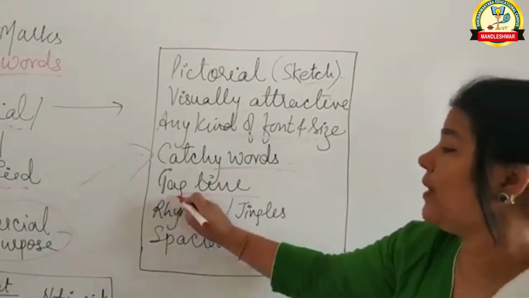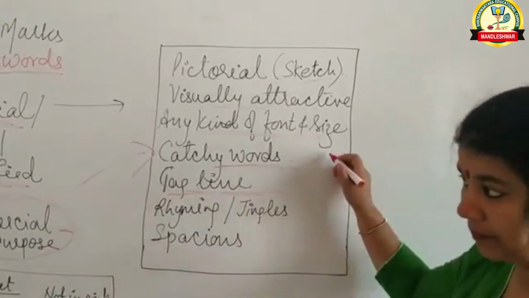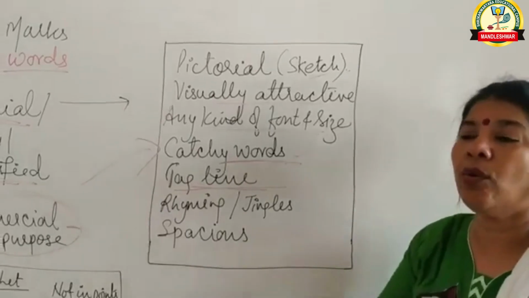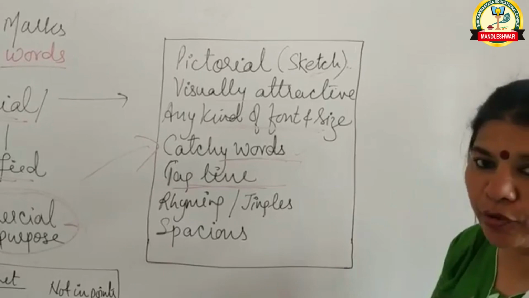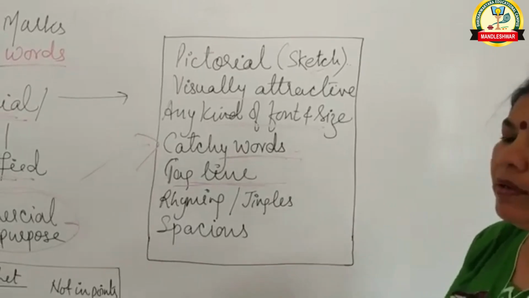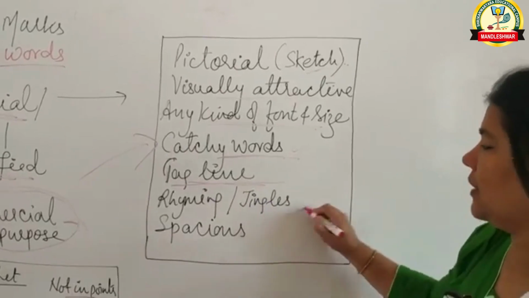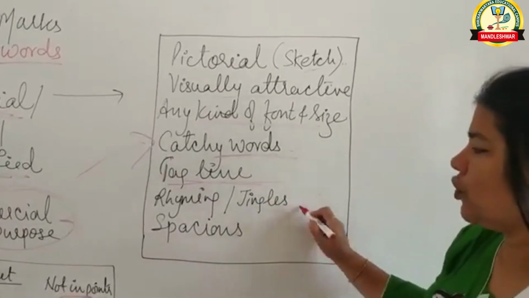Then make sure that you are writing a tagline also. Fine. Tagline has to be there for your product, your advertisement, because generally many products are known by their taglines. Fine. We may not know the quality of the product, but we are very much familiar about those products because of their taglines and their jingles. Jingles are small singing things, right? So that is to be there.